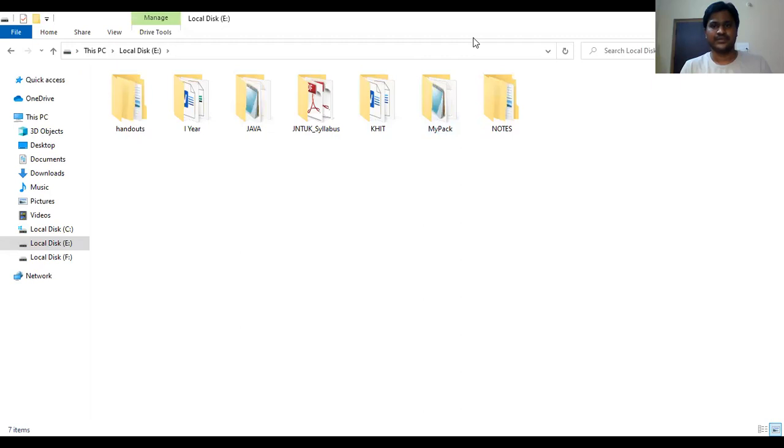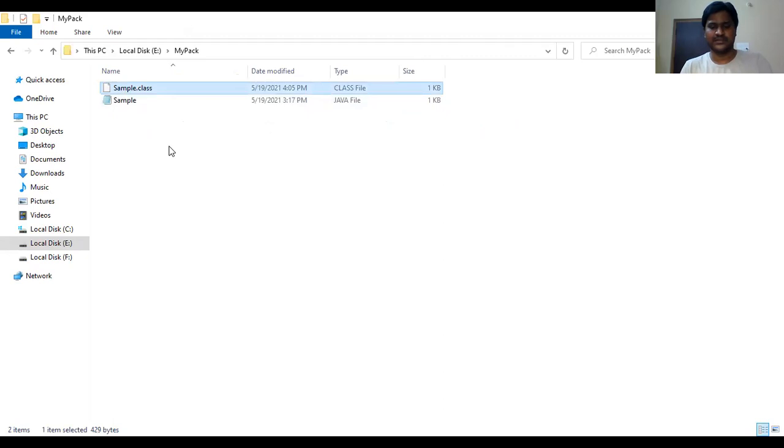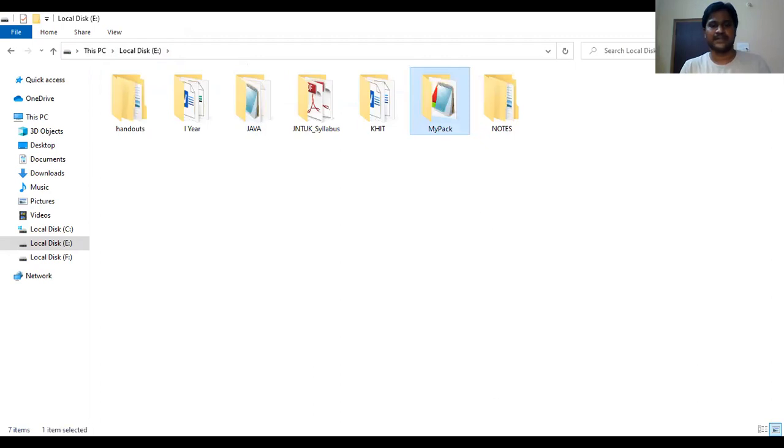Is it visible or not? Yeah, this is mypack. Okay. Got it? And I'm deleting this surplus file, leaving only the sample Java file. Then come to the command prompt.